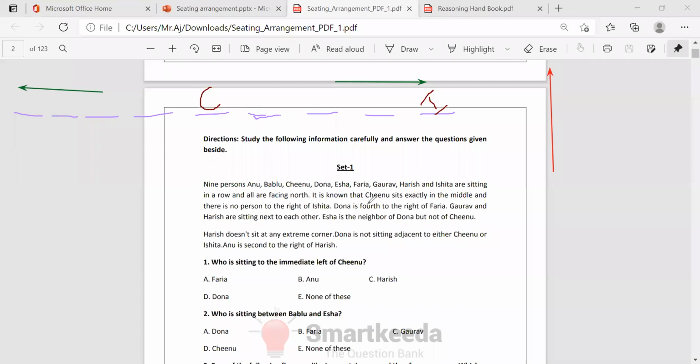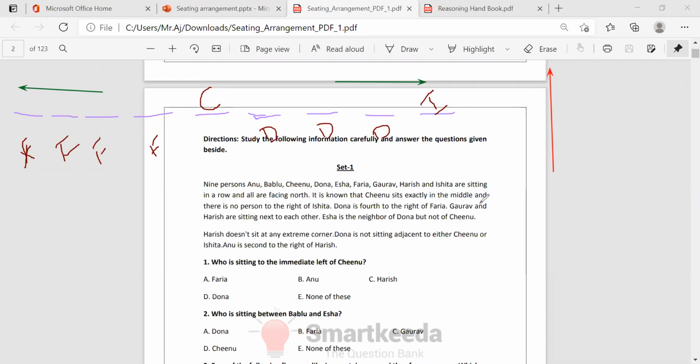Now Dona. Dona is fourth to the right of Faria. Suppose we take Faria here, then 1, 2, 3, 4, so fourth to the right of Faria is Dona. Here there is no chance. You can take Faria here, 1, 2, 3, 4, and Dona here. Otherwise, here Dona and here Faria. These many chances are there for Faria and Dona.